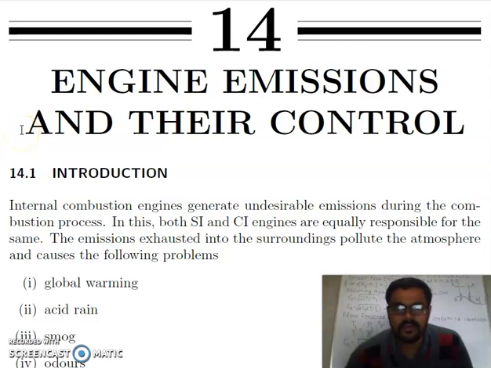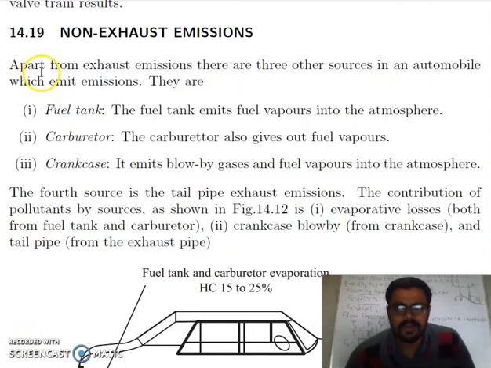Good morning. Today we'll start with the engine emissions and their control. There are two types of emissions. One is which occurs from exhaust, and second is non-exhaust emissions. Apart from exhaust emissions, there are three other sources in automobile which emit emissions. They are fuel tank. The fuel tank emits fuel vapors into the atmosphere.